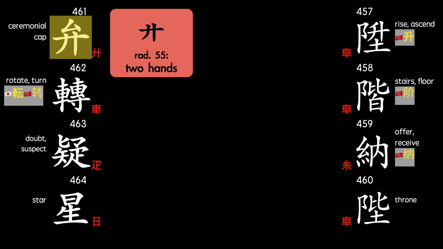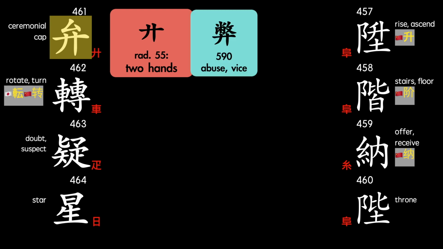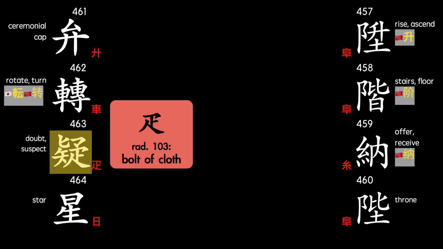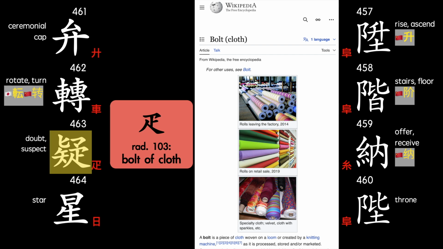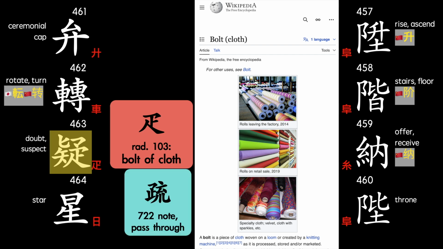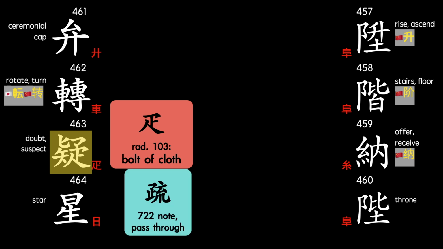461 uses the two hands radical. Another character in the classic indexed with this radical is the 590th one, which means abuse or vice. 463 uses the bolt of cloth radical. Another character of the classics using this radical is the 722nd one, which means pass through or note.